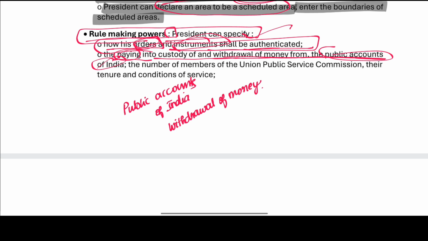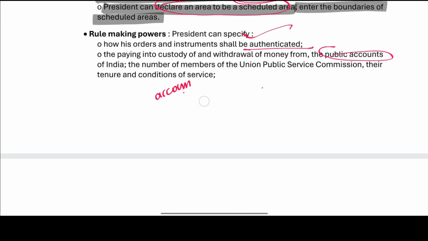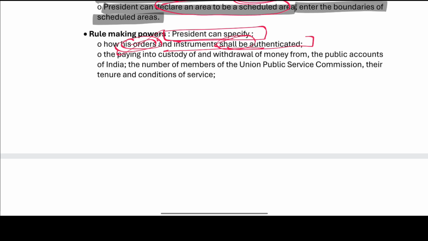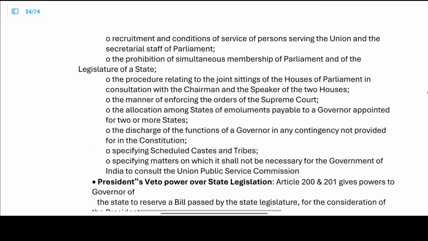The number of the members of the Union Public Service Commission. We have the UPSC. The number of the members of UPSC, their tenure, and then we have the conditions of the service of UPSC. Now the conditions of the service is related to the UPSC. The president can specify how, first, the orders and instruments shall be authenticated. The paying into the custody of and the withdrawal of the money. We need to focus on the withdrawal of the money from the public accounts and the number of the members of UPSC, tenure and the conditions of the service.